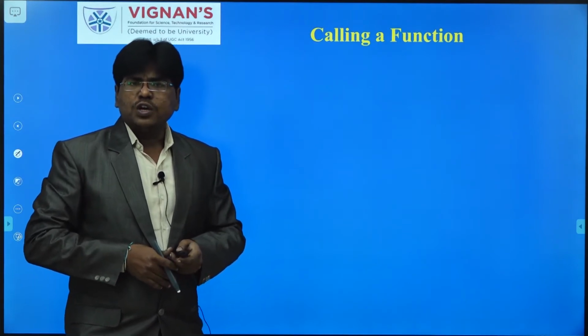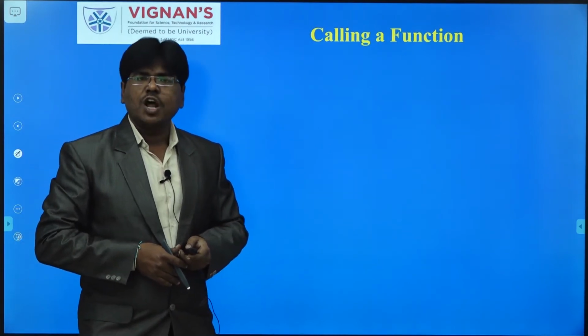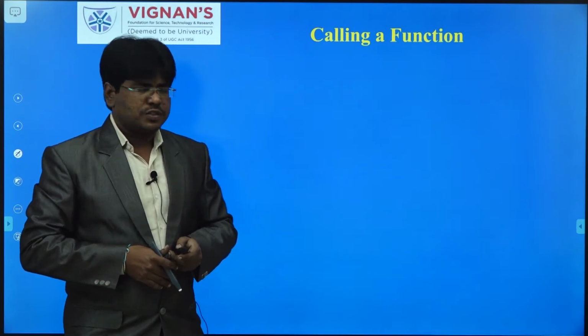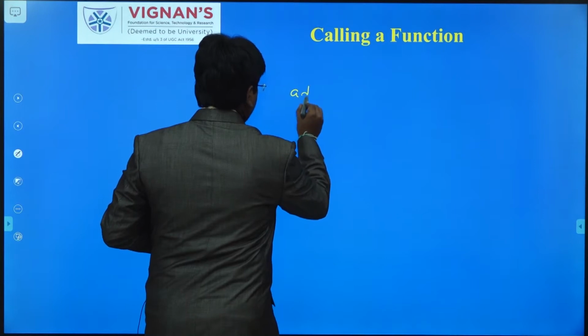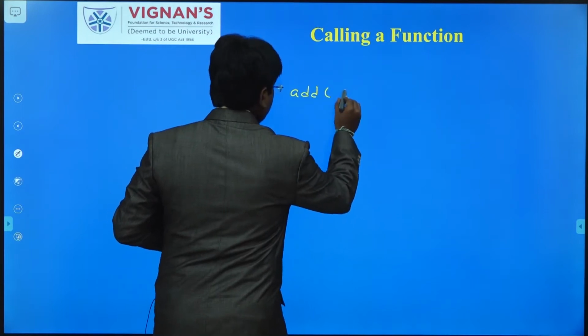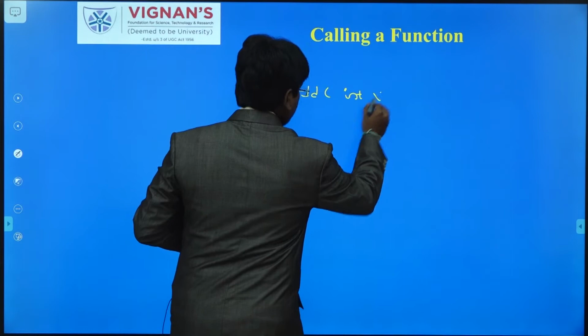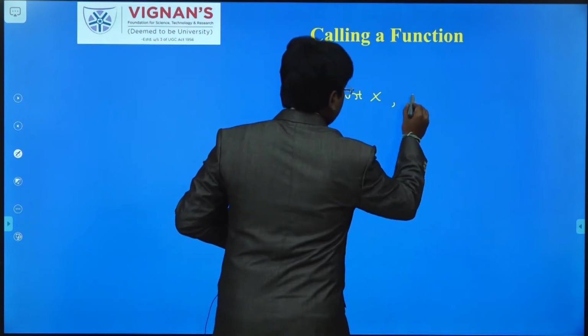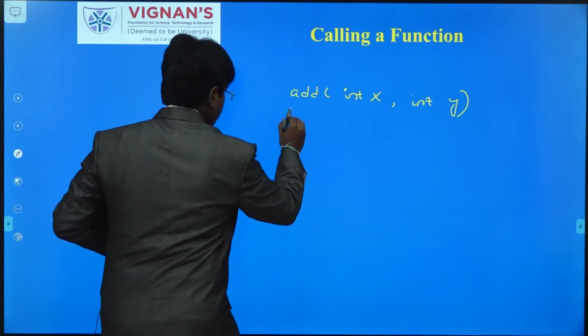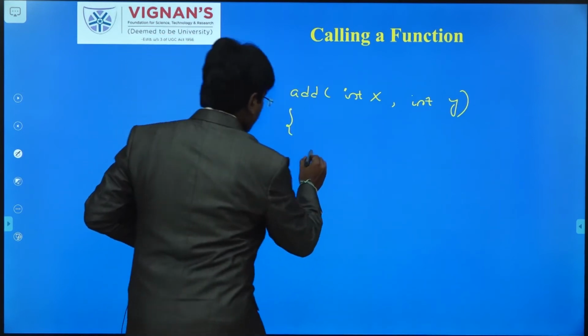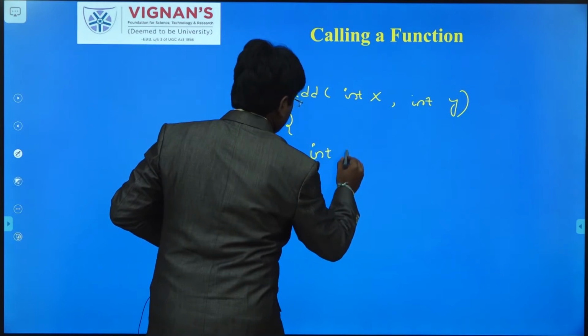If we represent only the function definition, it will not always be enough. Why? Because, for example, you have defined an add function: add(int x, int y), and we have declared int z here.